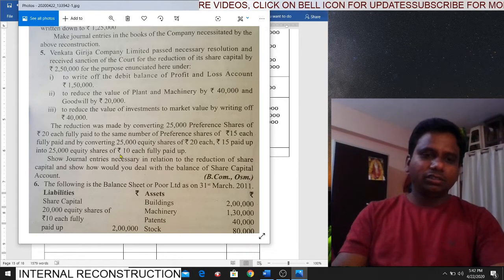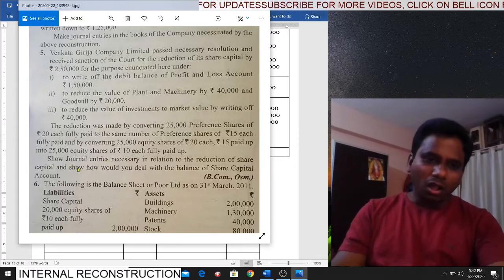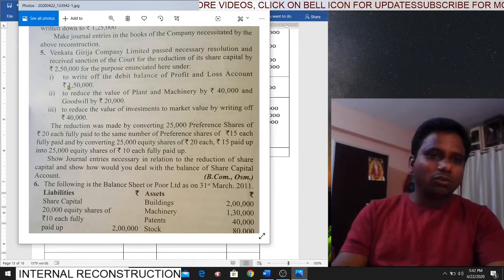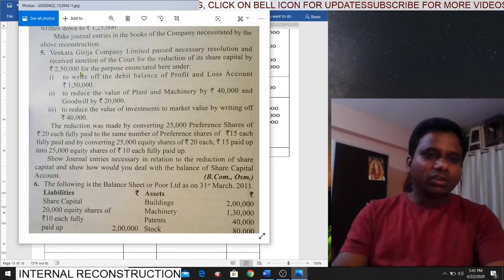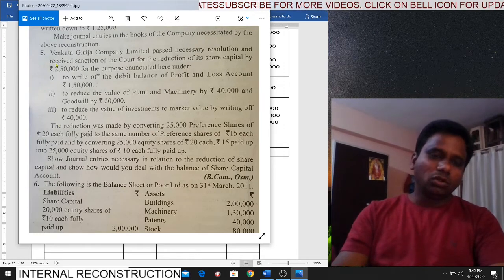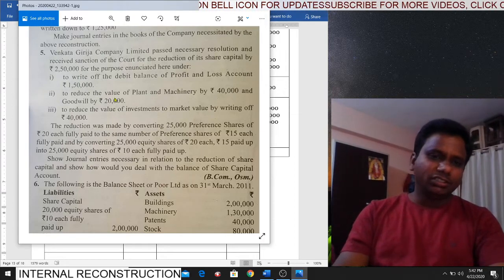Okay, entries for this reconstruction and reduction of share capital. Show how you would deal with the balance of share capital account. What is the balance of share capital account? 2,50,000 only. How will you deal with this 2,50,000? We utilize this 2,50,000 to write off these amounts. Simple. Is it or not?